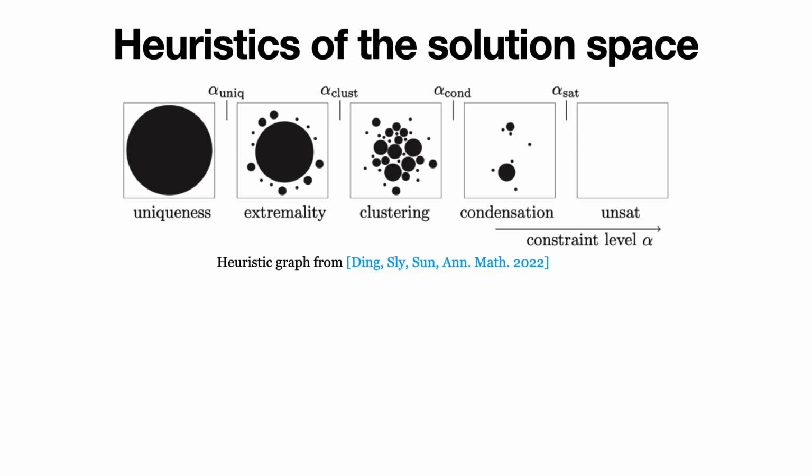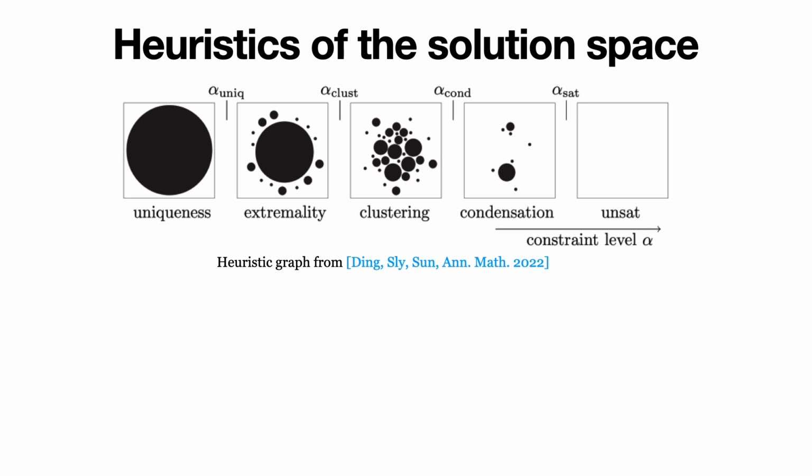Here, this diagram depicts a heuristic graph of the phase transitions of the solution space regarding the density alpha. So the solution space starts out with a unique cluster of solutions. After the uniqueness threshold, the solution space is dominated by one large cluster. After the clustering threshold, the solution space scatters into exponentially many clusters. After the condensation threshold, the solution space is dominated by a few large clusters. Finally, after the satisfiability threshold, no solution can be found with high probability. A major question is where these thresholds are located.